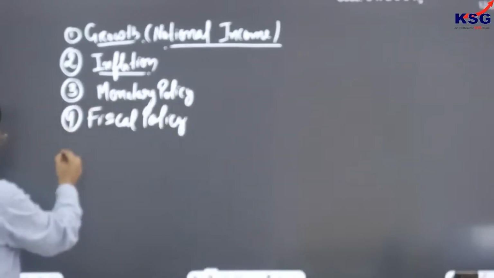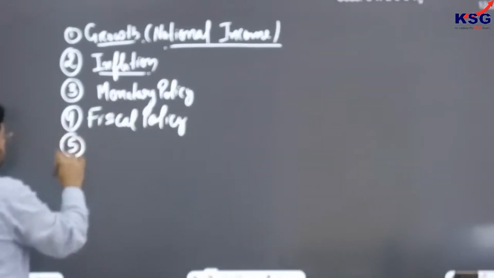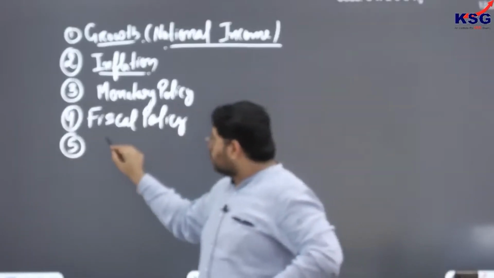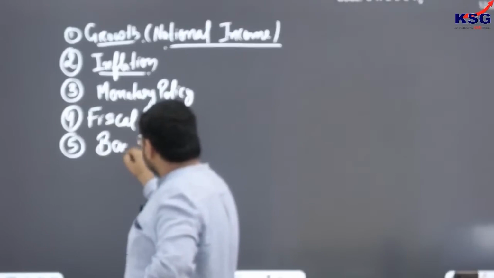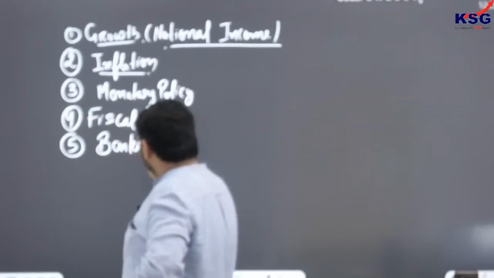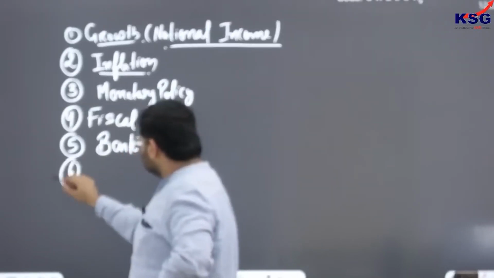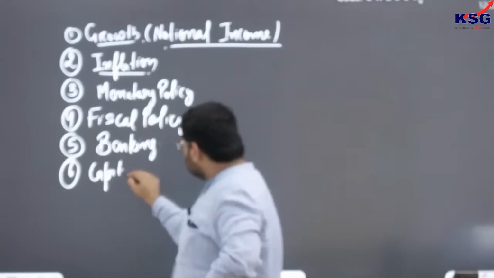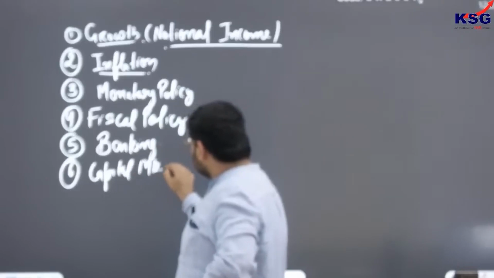Structure must be in your mind, that is what we are going to cover. Next we are going to cover banking, then capital market and money market.